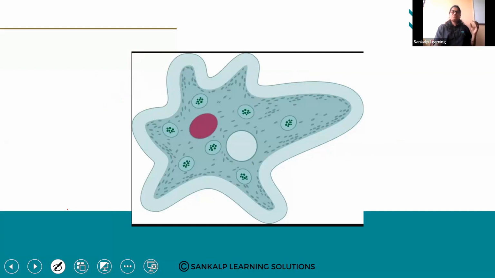So in life processes, we are going to learn every process which is happening inside the plant, every process which is happening inside the animals or the human beings. And the reproduction process, even though it is a process in the living beings, we are studying it differently. Why? Because in life processes, we learn nutrition, meaning how digestion occurs in our body, how plants absorb the food. Next, after nutrition, respiration comes, release of energy. The next one is transportation, the next one is excretion. So all these processes: digestion, excretion, transportation, respiration.